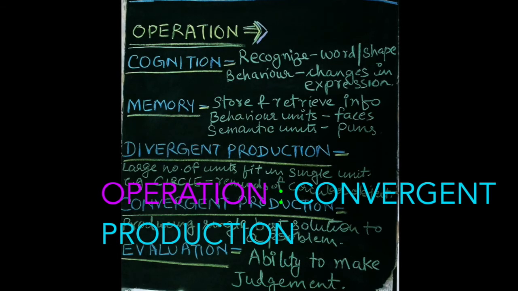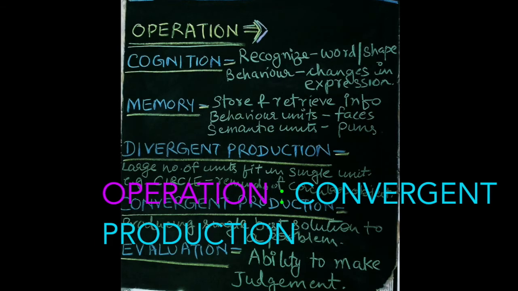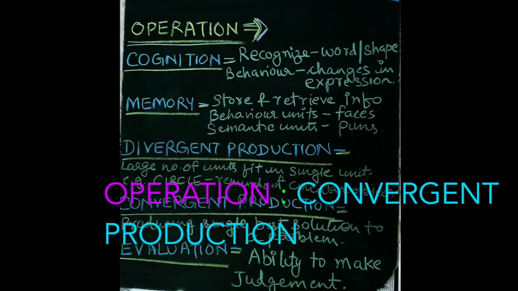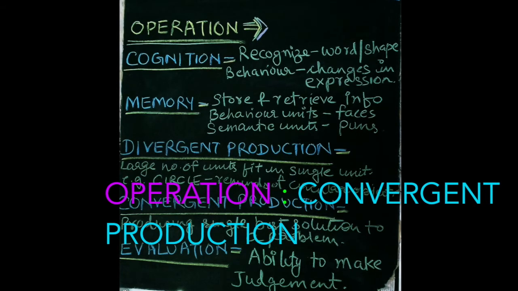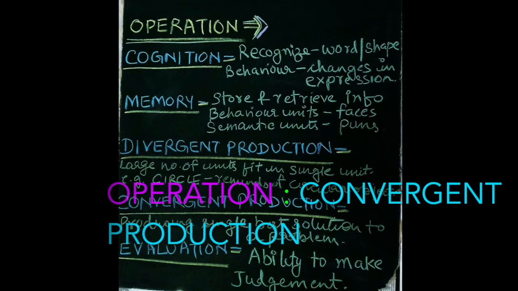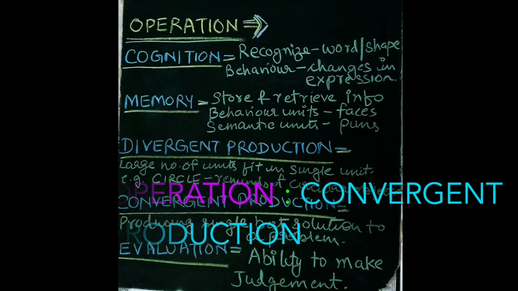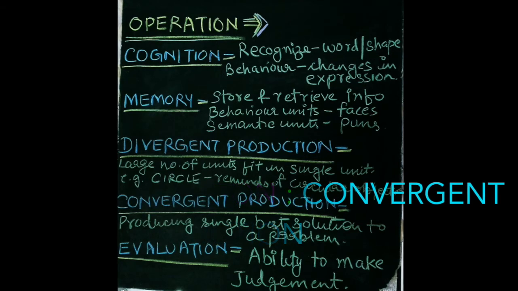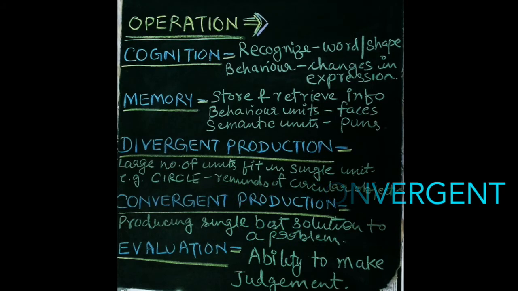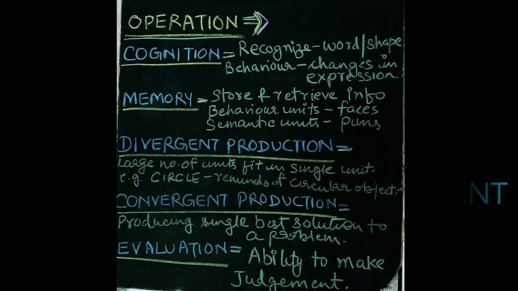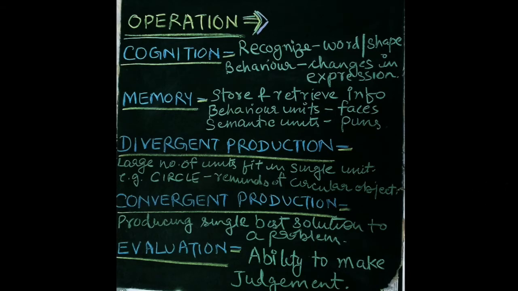If I say circular, that means a circular watch, which will be a specific answer. But in divergent, a large number of units, anything that is circular, will fit into the single unit of circle. That is divergent production. But in convergent, there is one single answer to a single question or problem.